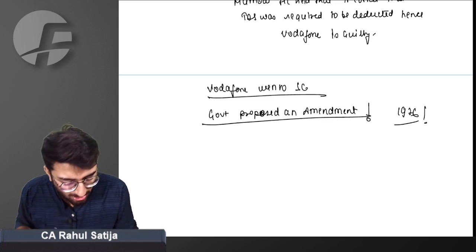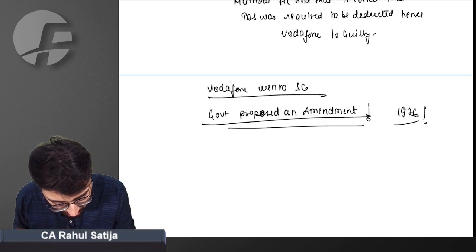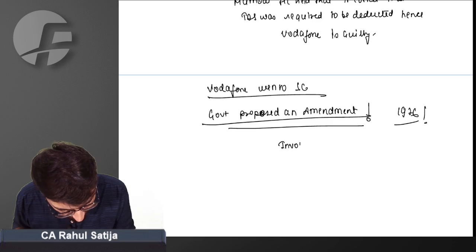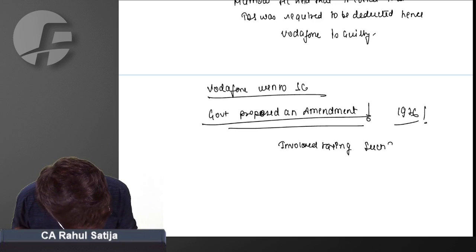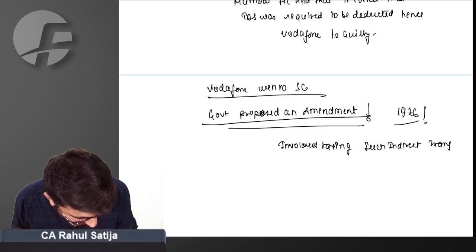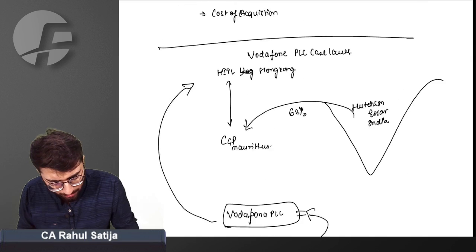Ultimately, the government included an amendment which involved taxing such indirect transfer. Did you understand how this is an indirect transfer?